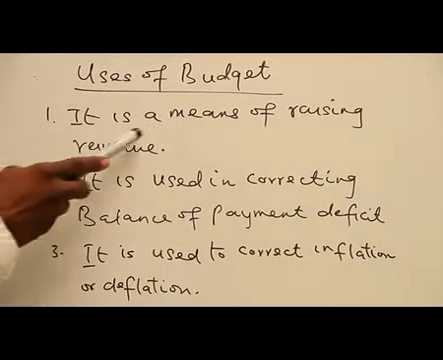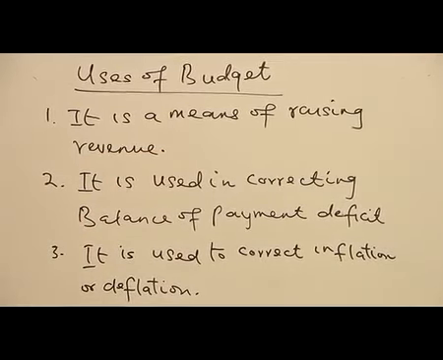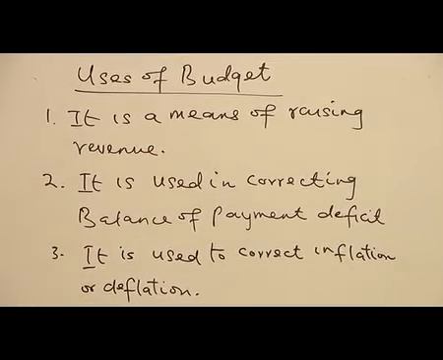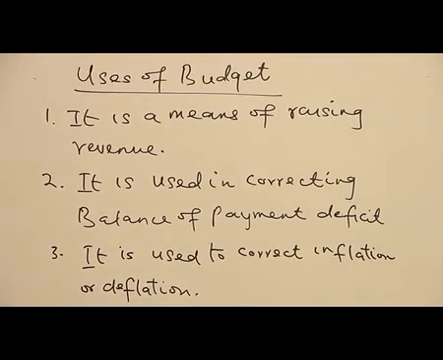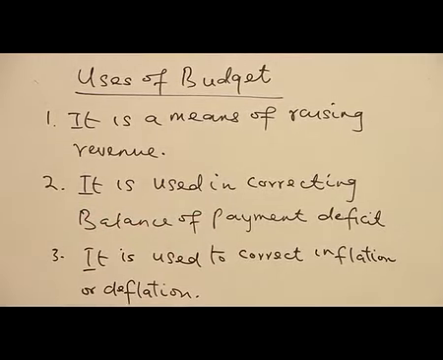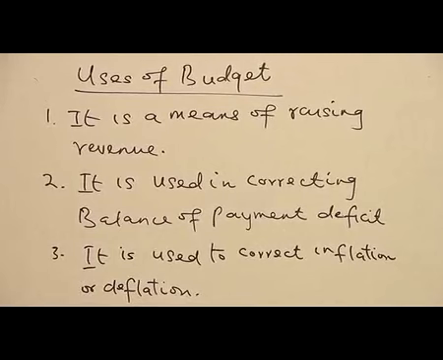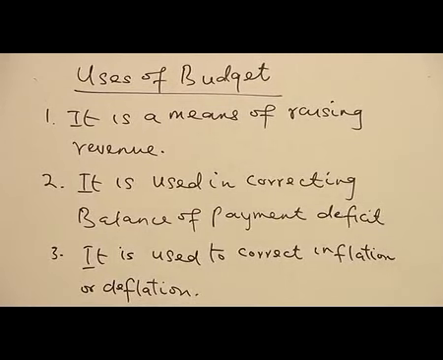The first one, it is a means of raising revenue. We see budget as a means of raising revenue. So we say revenue is what government tries to get in order to carry out its function. So with the help of budget, budget will assist government in raising revenue. Number two, it is used in correcting balance of payment deficits. When a country is experiencing balance of payment deficit, it can be corrected using the budget. When government is making a plan, they have to consider the type of budget to use. So with the help of budget, it will make the government understand how the balance of payment deficits will be corrected.